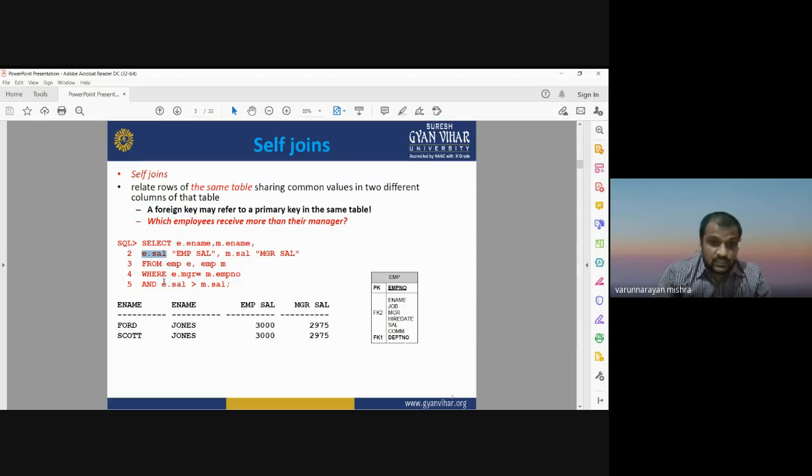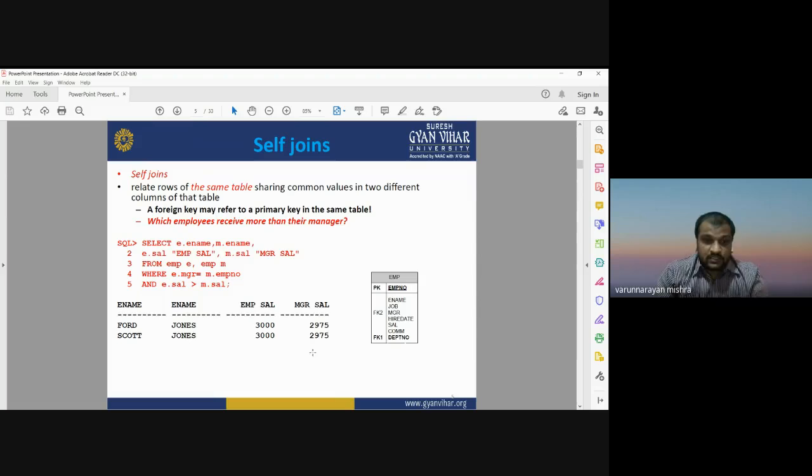So you will run the second line, from where you are getting the information, employee, and where employee's manager number matches the employee number, and salary greater than salary: E.salary, meaning salary of employee, greater than M.salary, meaning salary of manager. So we are going to see which employee is getting more salary than the manager.